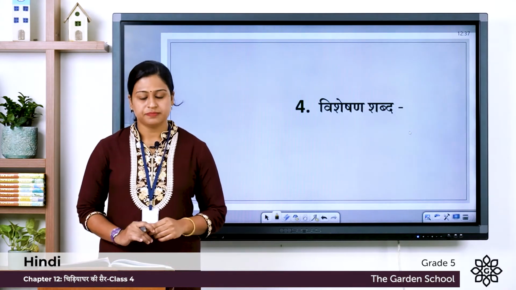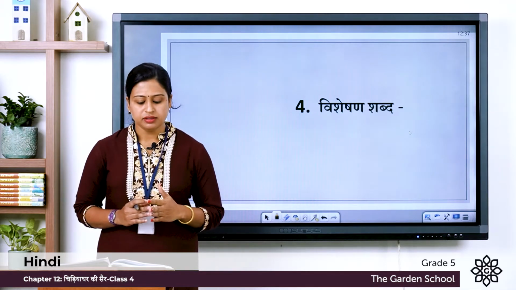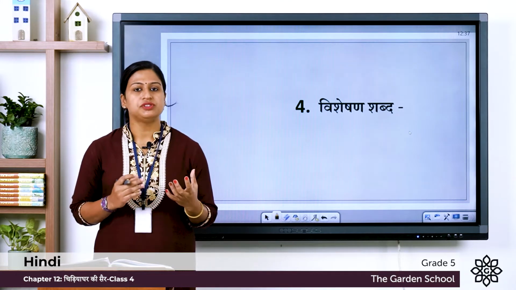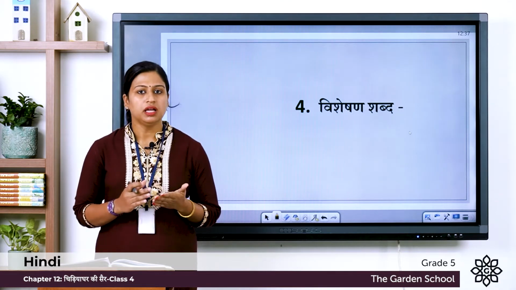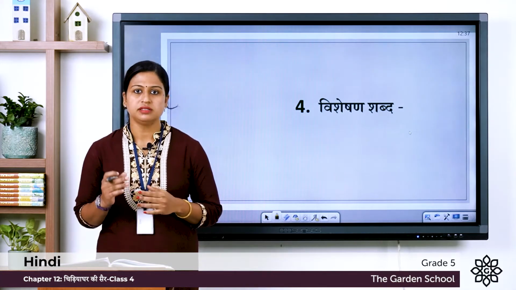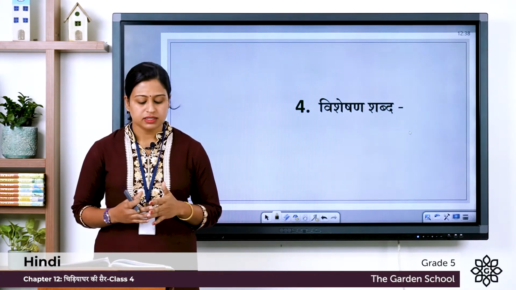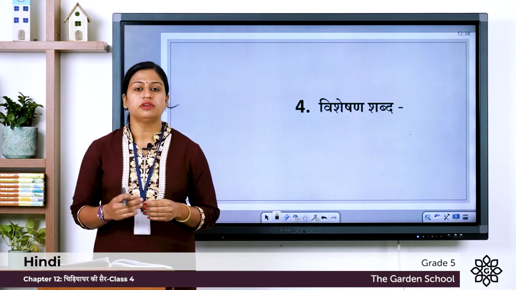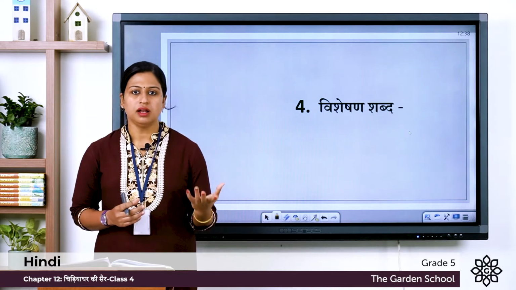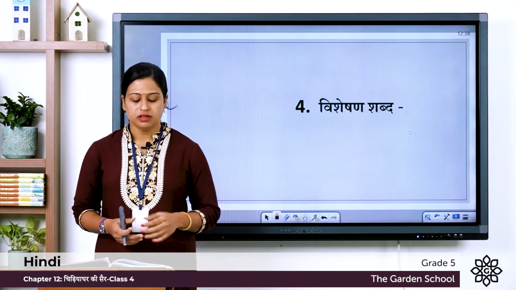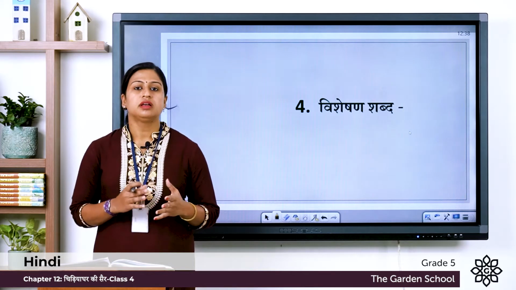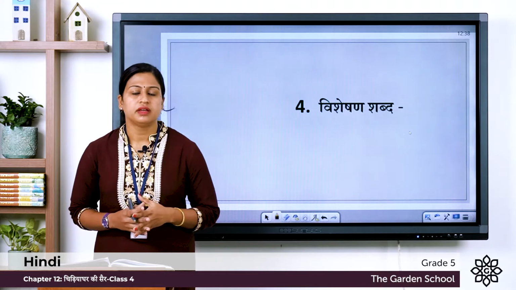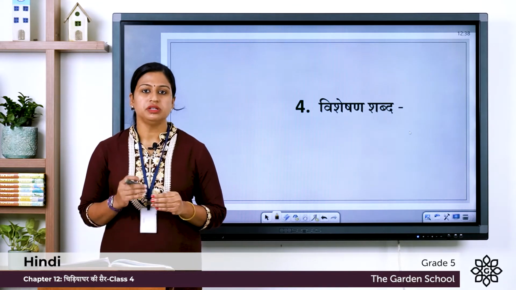Fourth exercise is रंग बिरंगी चिड़िया हरी हरी घास. So here Rang birangi means colorful and chidiya means birds. Hari hari means green green, ghas means grass. So these words rang birangi, hari hari denote the qualities of a thing, like the birds are colorful, the grass is green. So the words that denote the qualities of a thing or a person are known as adjectives. And in Hindi, we say Visheshan Shabd.